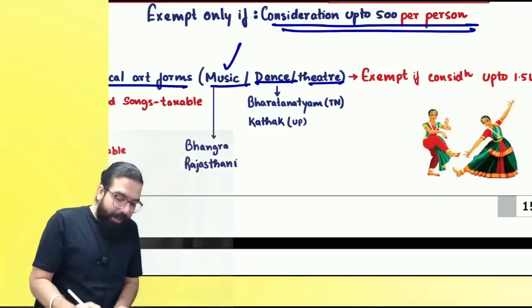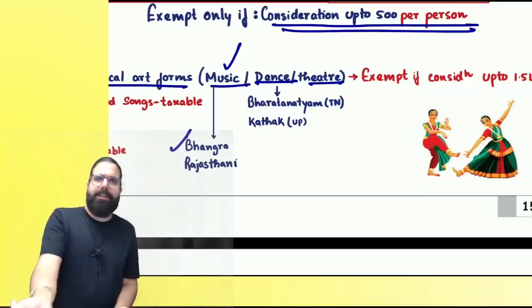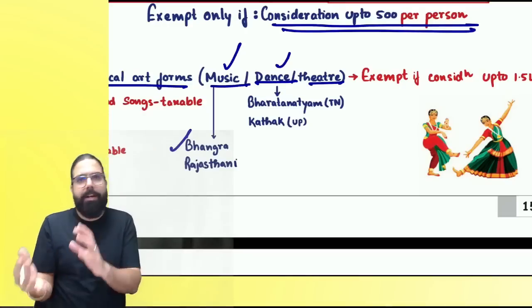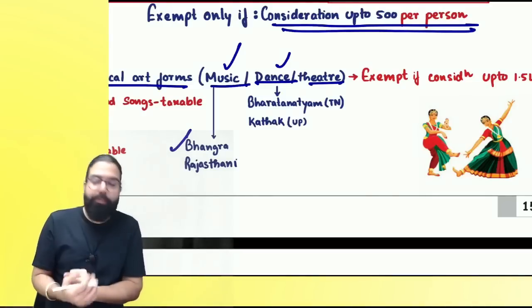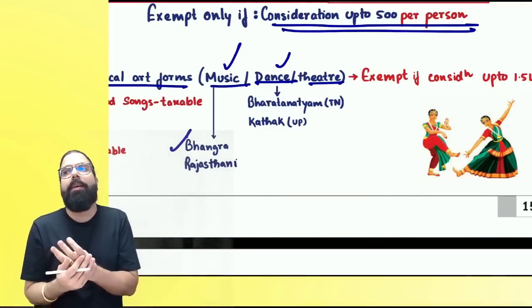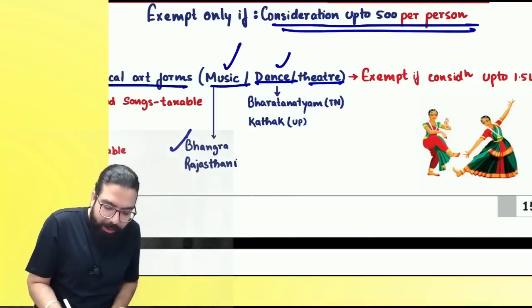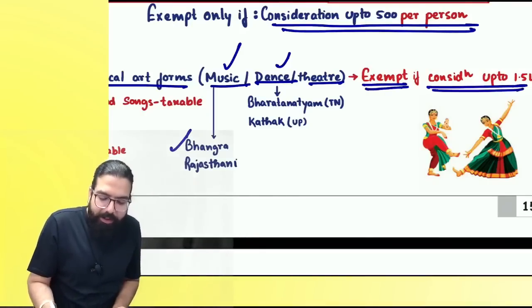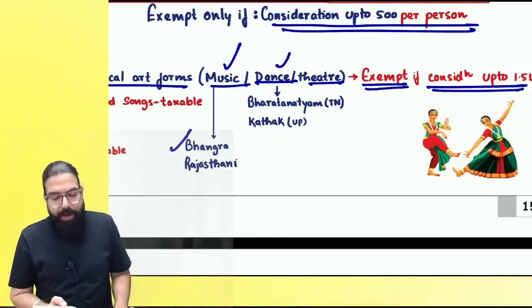Folk music can be Bhangra, Rajasthani song; dance can be Bharatnatyam, Kathak, etc. Right, everyone? So if any artist is doing folk and classical art form of music, dance, singing, anything, then theatre programs are exempt if the consideration they are charging per performance is only up to 1.5 lakh. Can I go ahead, everyone?